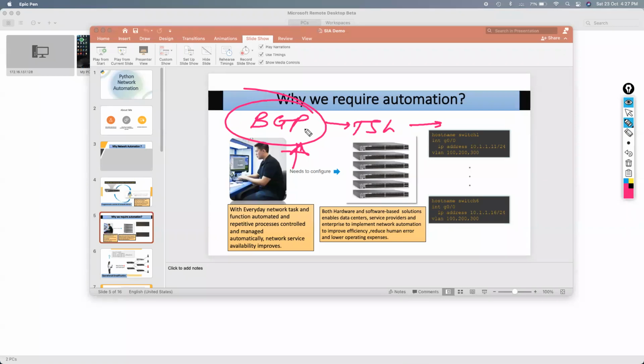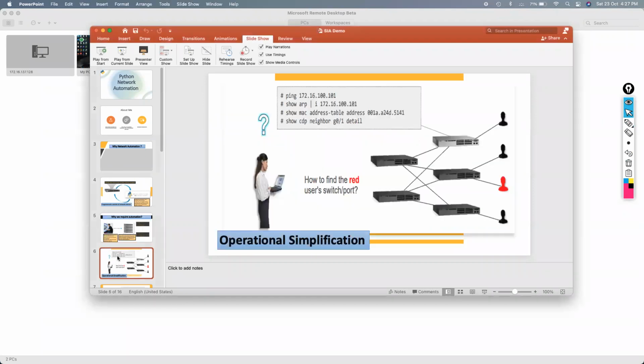I am telling over here the entire network equipment, which includes the firewall as well. So this is how we can reduce the human errors. Let's move ahead with the next slide.